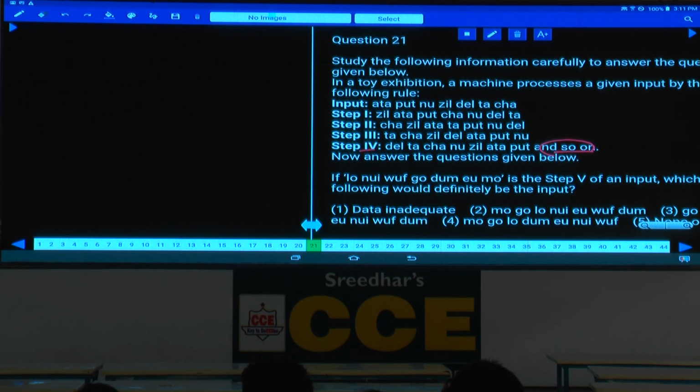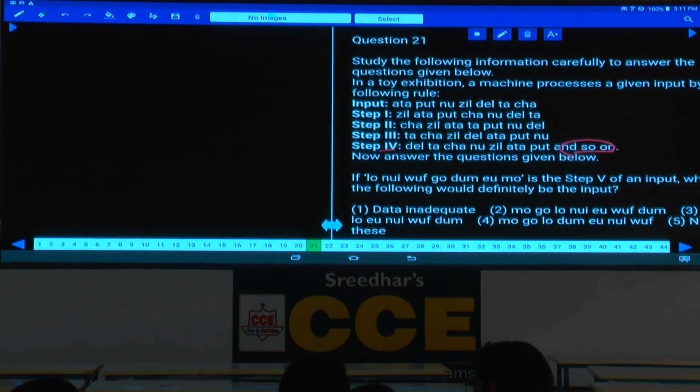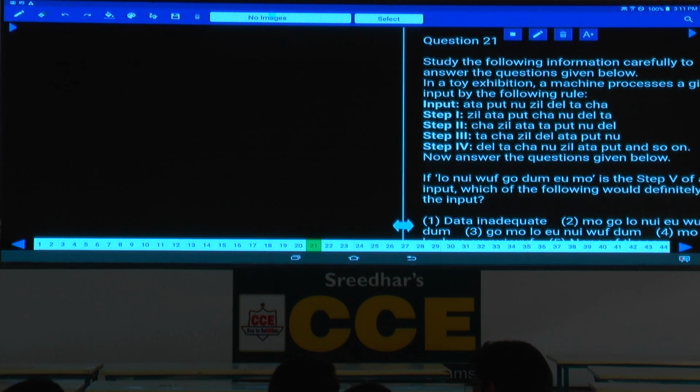Unlike the previous sets of questions, where step 4 or step 5 used to be given as the final output, here that has not been decided. Why has it not been decided? Because it comes under a loop, it keeps on continuing, isn't it? Hence, whenever "and so on" type of questions are given, how to solve this one?